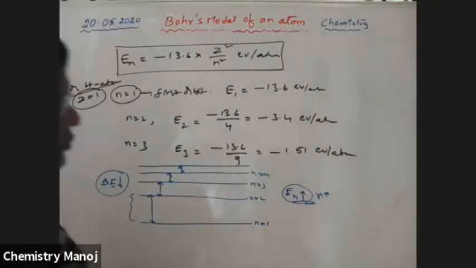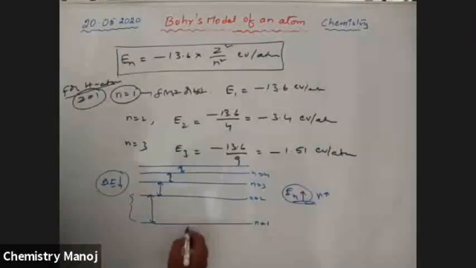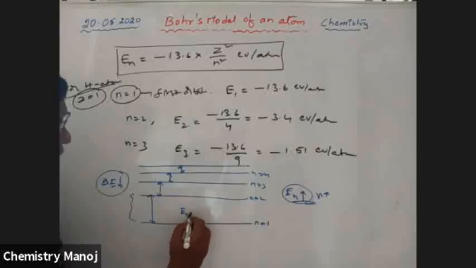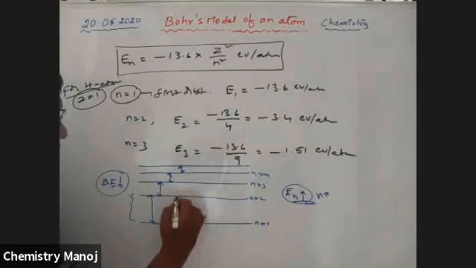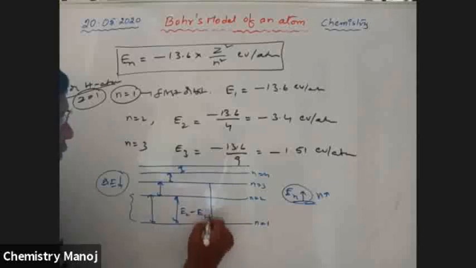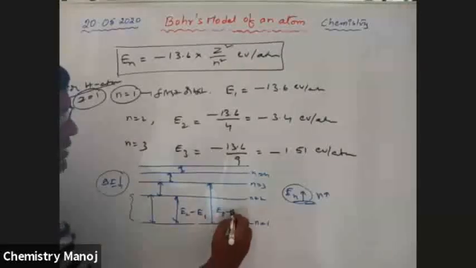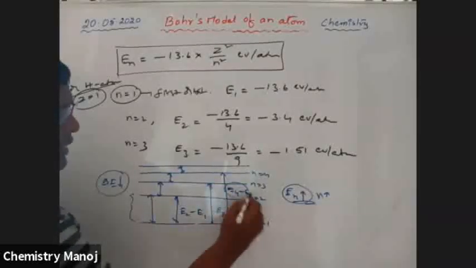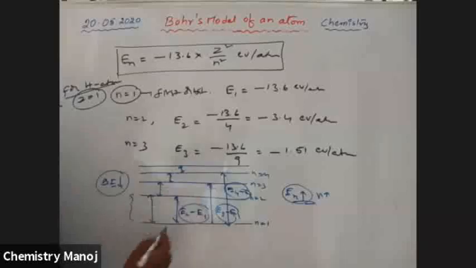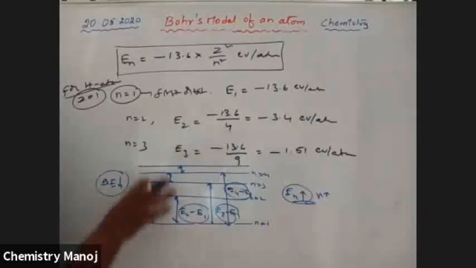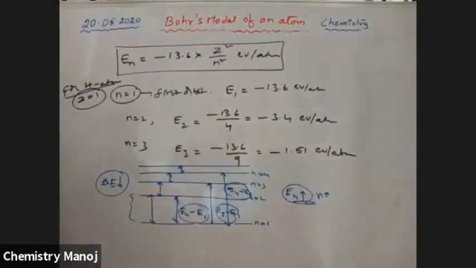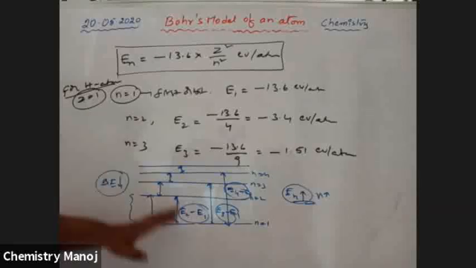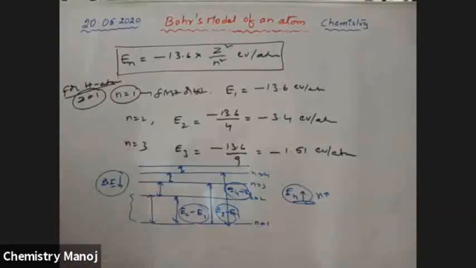Next, E2 minus E1 is this difference. E3 minus E1 is this difference. E4 minus E1 is this difference. These values increase, but adjacent values decrease. In objective questions, everything is important.